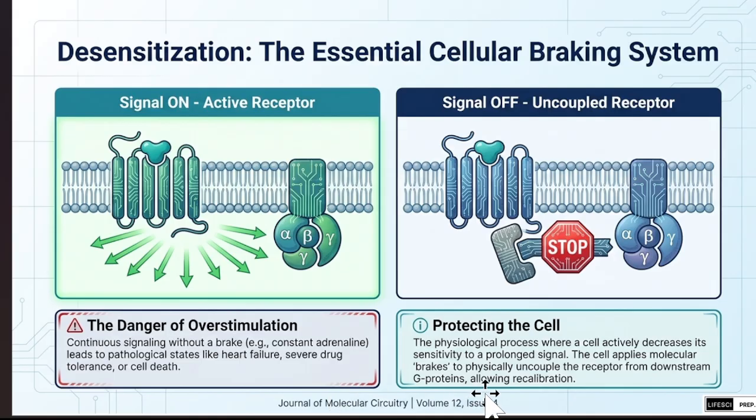But how should we protect the cell? It is a physiological process where a cell actively decreases its sensitivity to prolonged signaling. The cell applies a molecular brake to physically uncouple the receptor from the downstream G protein, along with recalibration. What will we do here? We will repair the receptors so that they will not continually activate the GPCR or G protein molecules for continuous signaling.